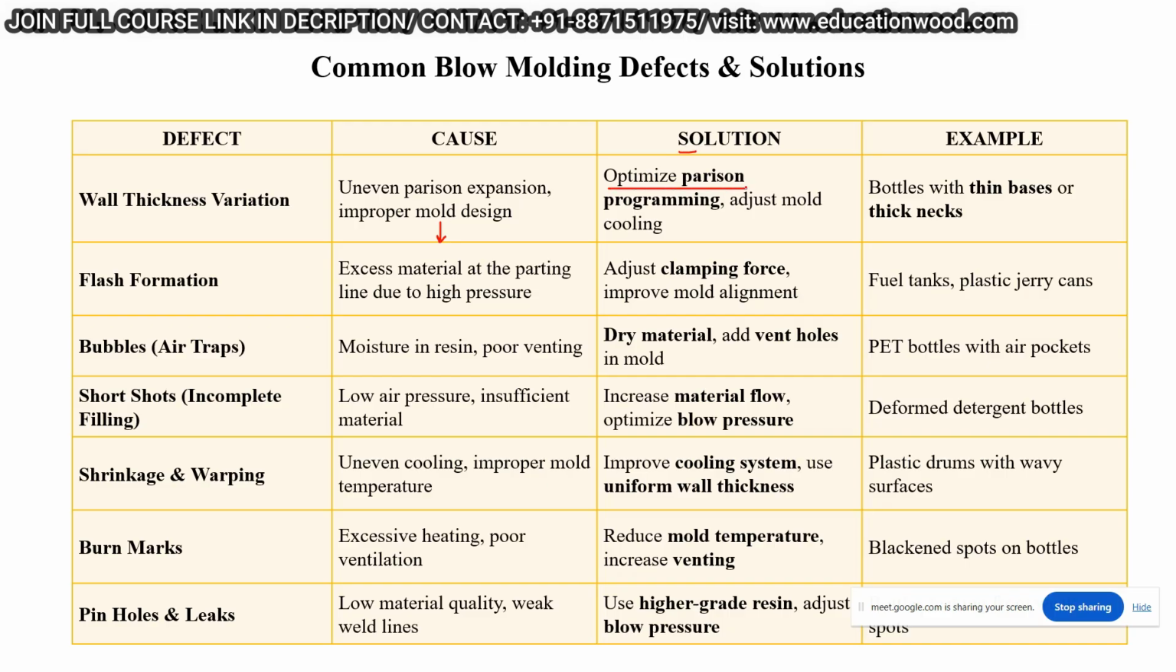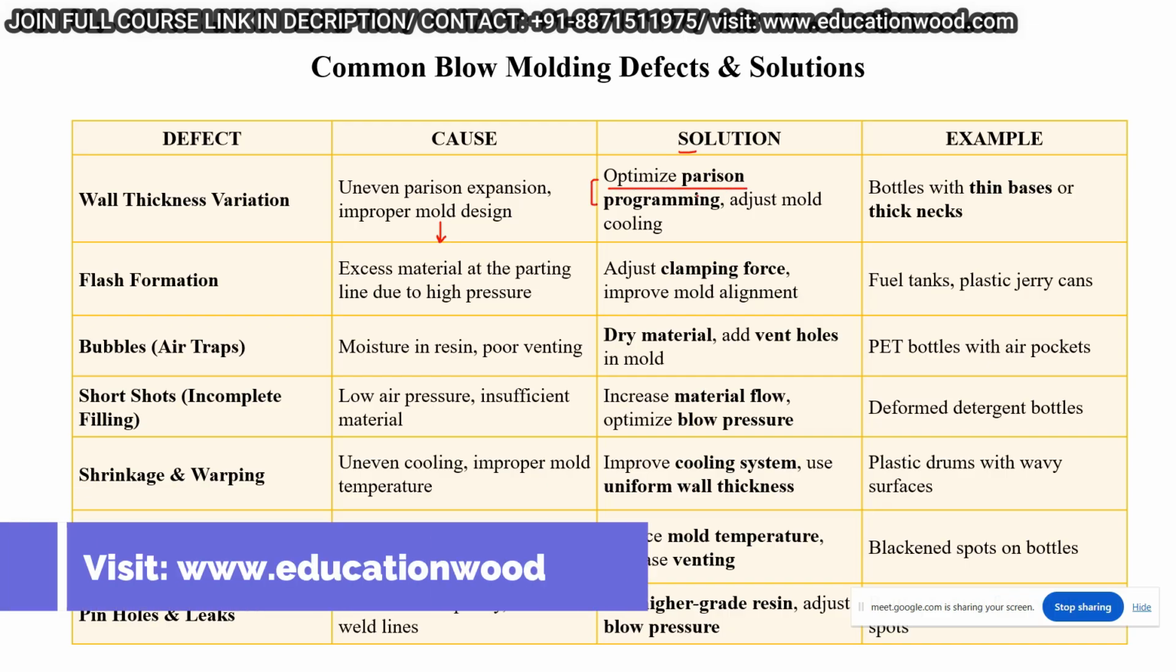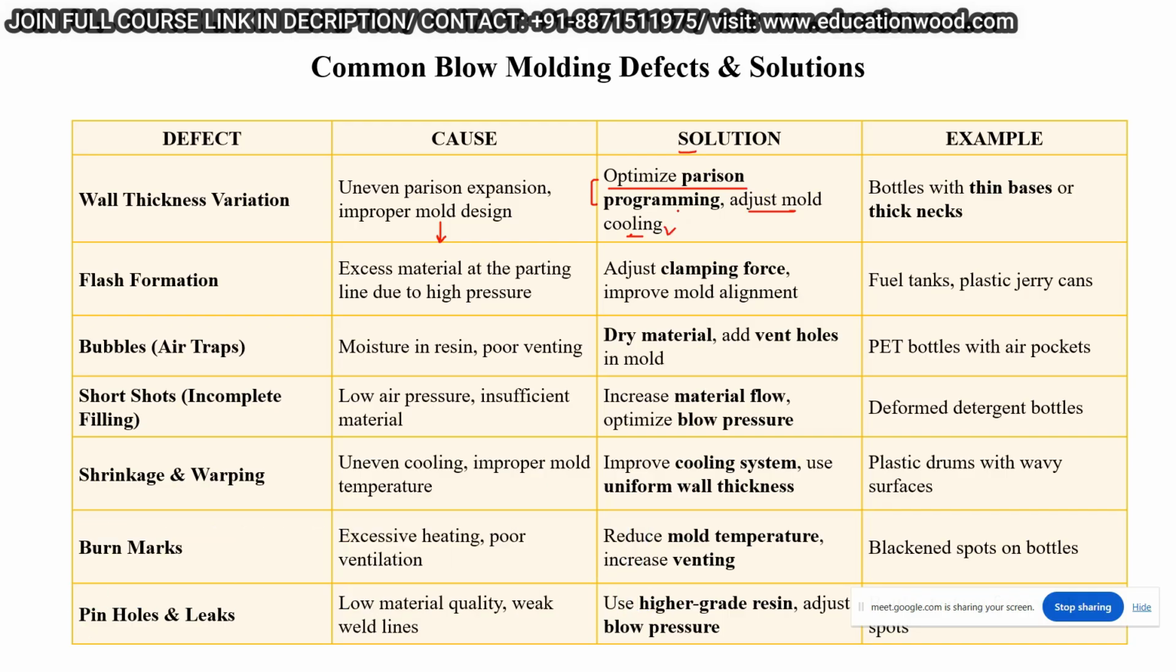So what will be the solution for that? Optimize Parison programming and adjust mold cooling. This is one of the solutions. That means if the Parison temperature or mold temperature is high, then we need to adjust the cooling of that.